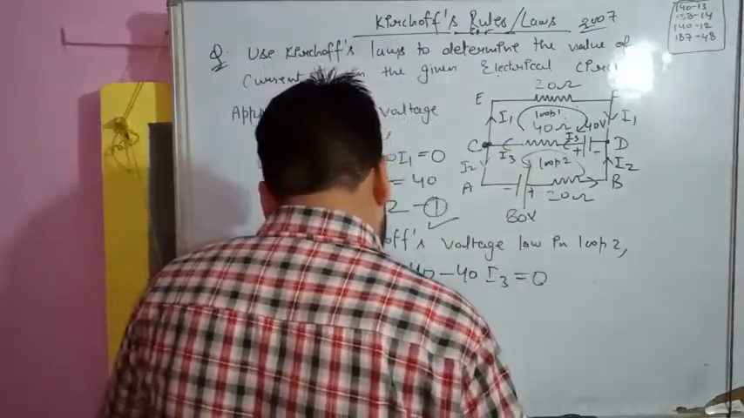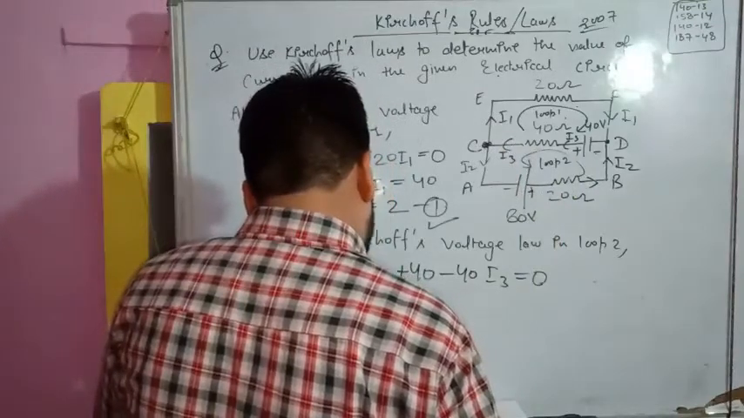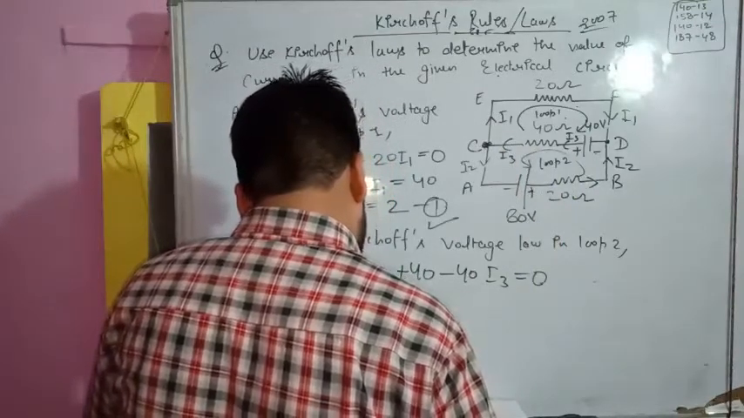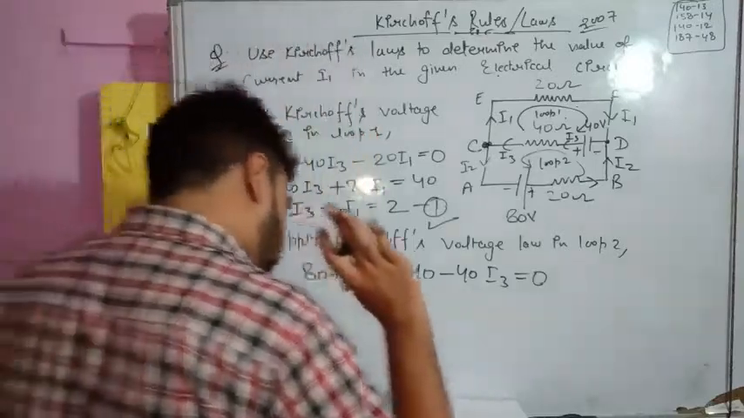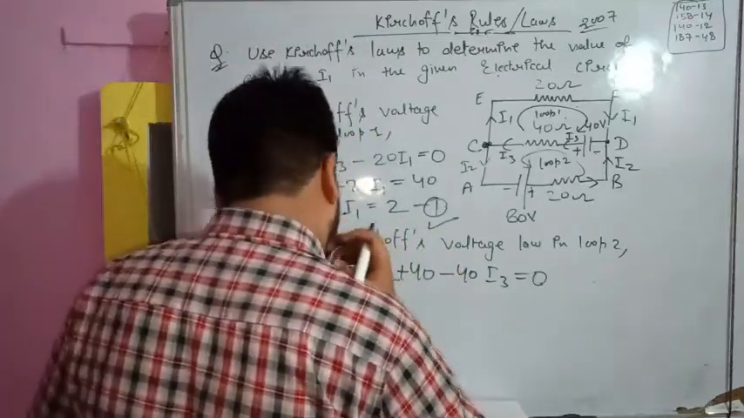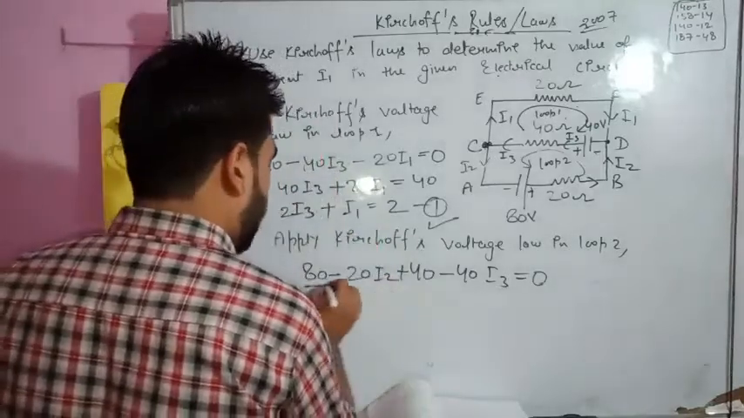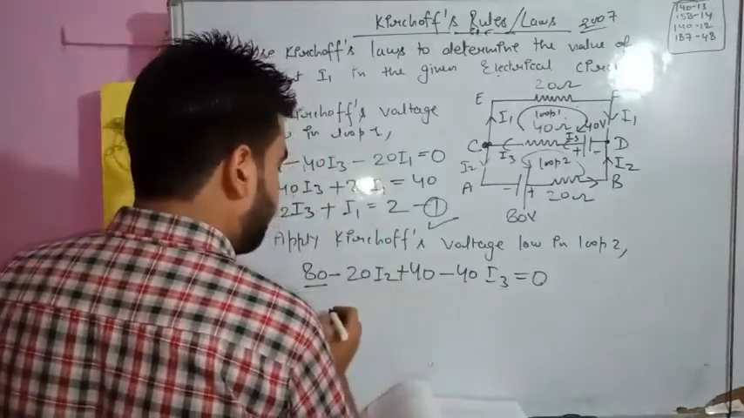So students, this is the equation. The very first equation was correct: I1 plus 2 I3 is equal to 2. That's the first equation we have formed. Another equation also we have formed. Let me check this equation.